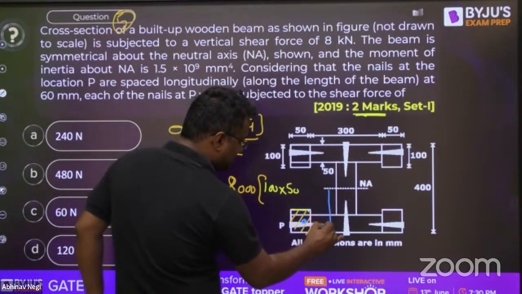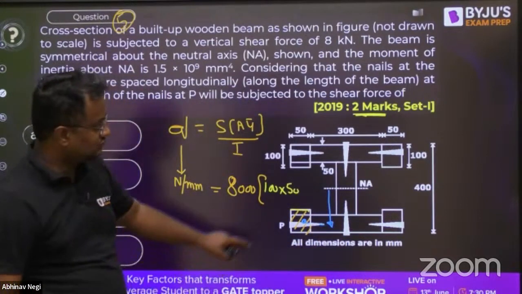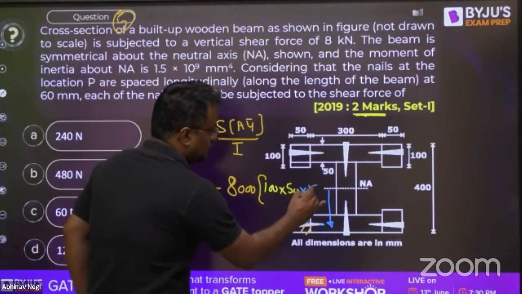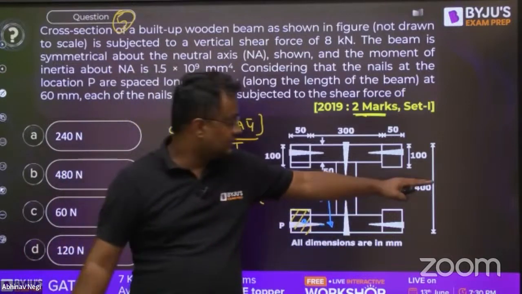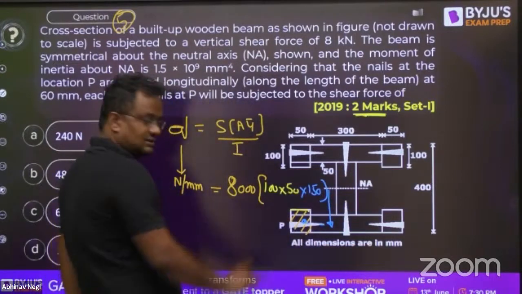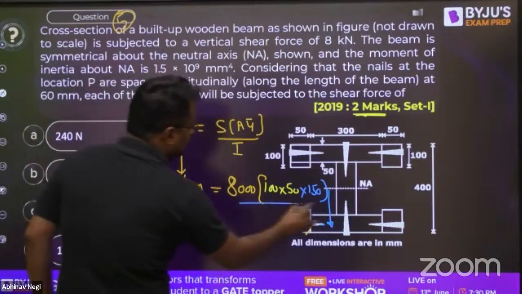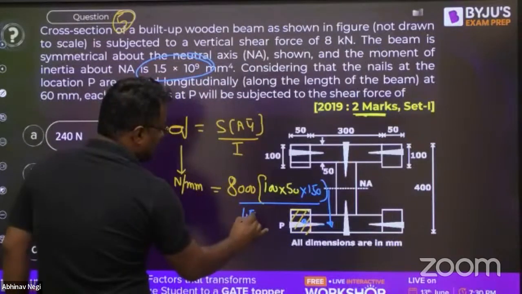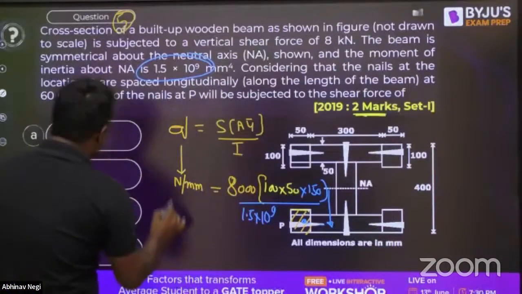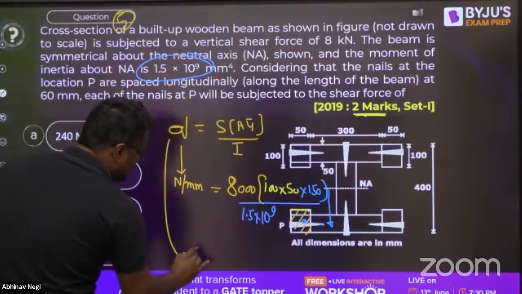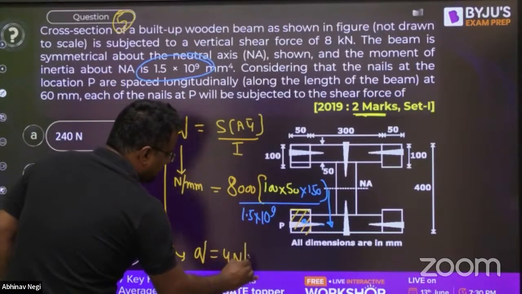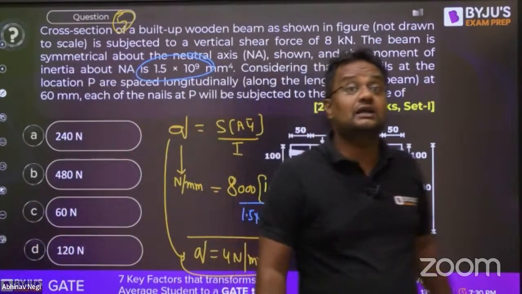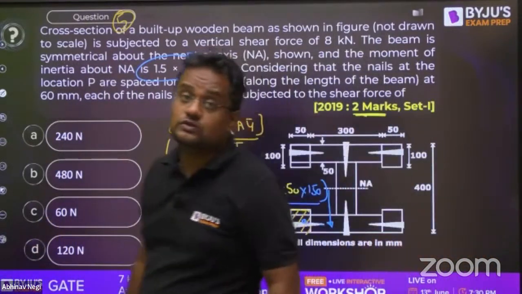What is the center of mass from the neutral axis? The total is 400, so half is 200, minus this distance of 50, so it is 150, upon I. I value is given somewhere, 1.5 into 10 to the power 9. As far as I remember, this value comes to 4 Newton per mm. So this is the shear force per unit length.